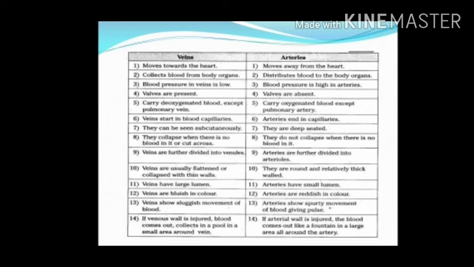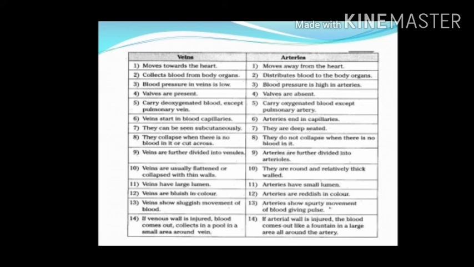Veins are further divided into venules. Arteries are further divided into arterioles. Veins have thin walls. Arteries have thick walls. Veins have larger lumen. Arteries have small lumen. Veins are bluish in color. Arteries are reddish in color. Veins show sluggish movement of blood. Arteries show spurty movement of blood, giving pulse.